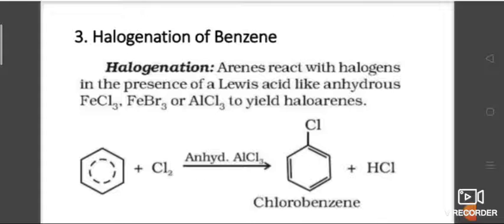Examples of Lewis acid catalysts are aluminum chloride, ferric chloride or ferric bromide.